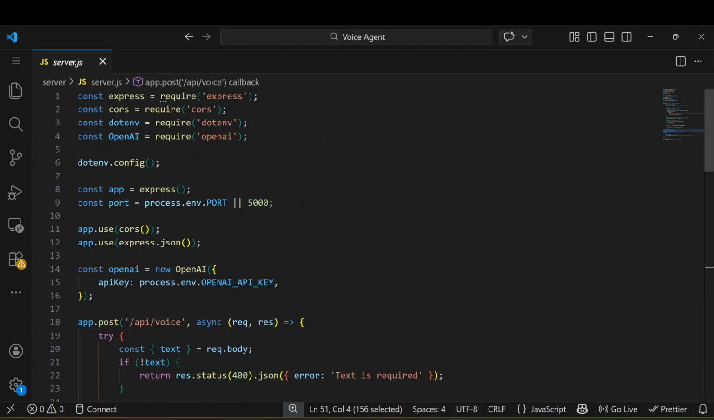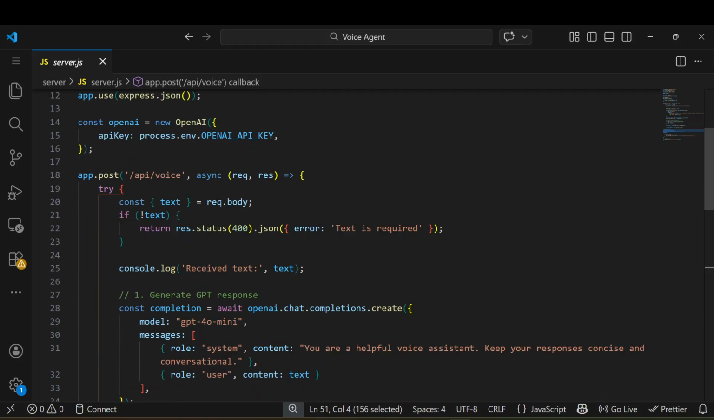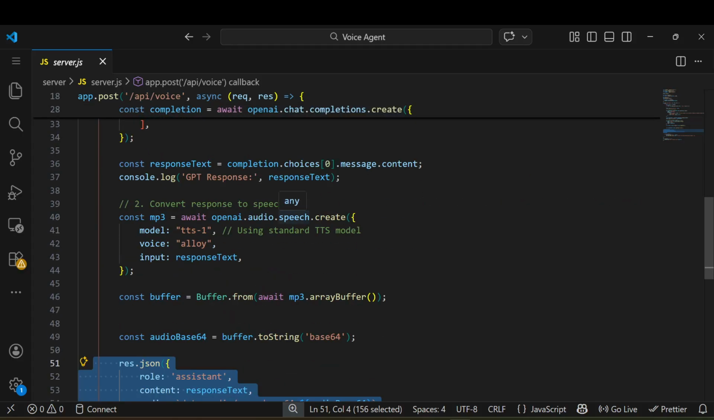So what am I doing here: just use Express.js to create our server, use CORS to protect your API, use .env to store our credentials and protect them, and use OpenAI to call the LLM. There are two LLM calls. The first is to get the response directly in text format. The second uses that text for audio generation, and the third just converts that audio into base64 and sends it back to the UI. So this is the entire logic, simple.